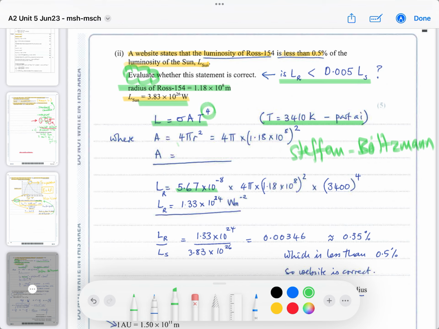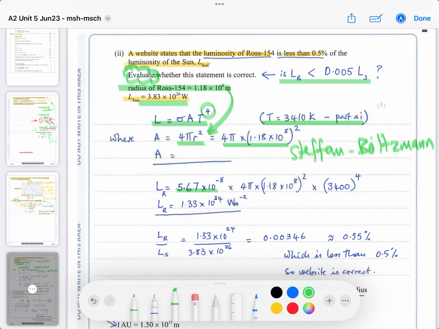And A equals 4 pi r squared, where for the luminosity of the star, you would use the radius of the star because it's the luminosity at the surface of the star. So you put that value into this equation and it comes up with 4 pi times that radius to the power of 2.